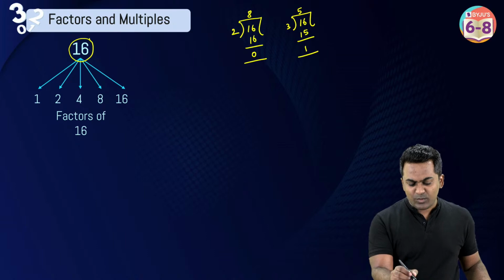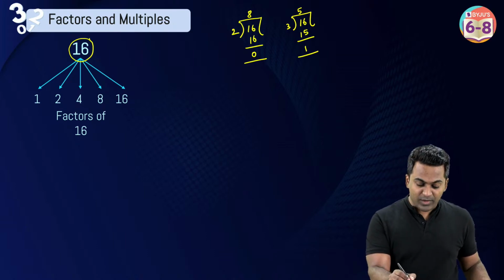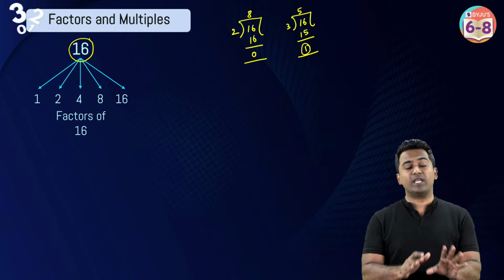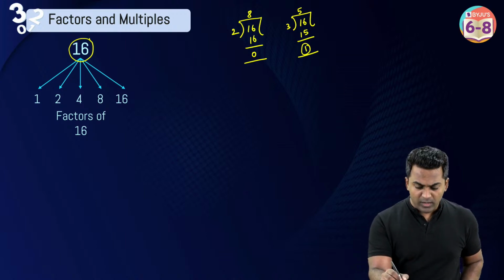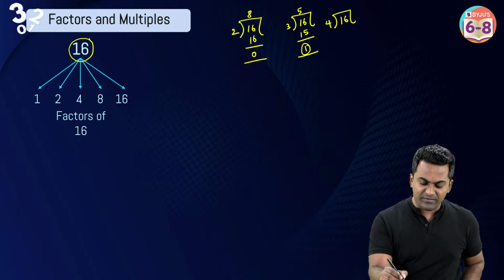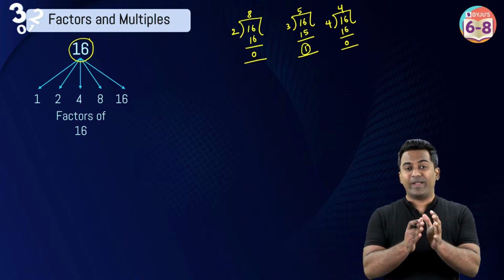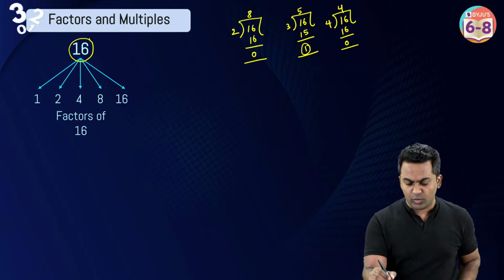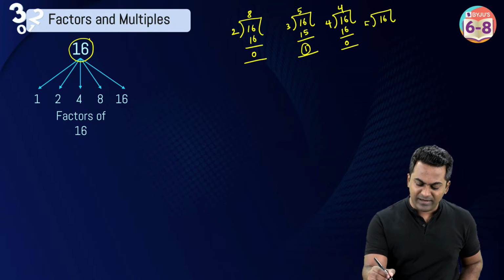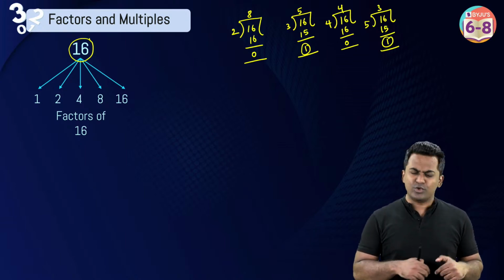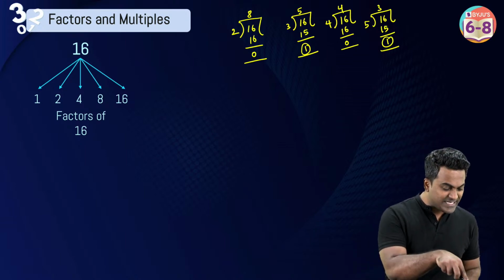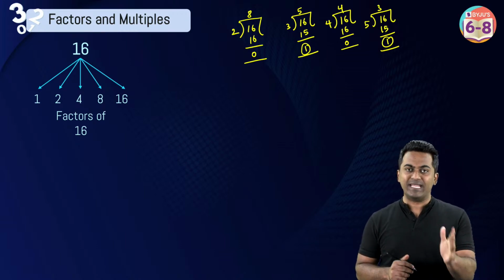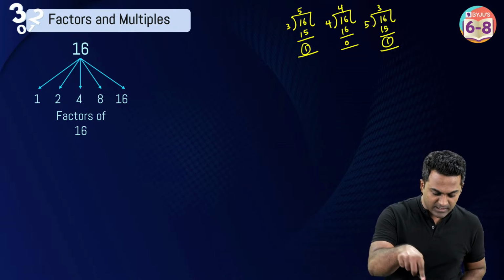All right. So this is the reason why, since 16, when I divide it by 3, the remainder is 1, we say that 3 is not going to be a factor of 16. But 4 perfectly qualifies, right? 16, when I divide by 4, 4 times 4, 16, and as you can see, again, the remainder is 0. So when a number is divided by its factors, the remainder is 0. Again, 5 is not going to be a factor as well, because 16 when I try to divide it by 5, as you can see, 5 times 3, 15, I am getting a remainder of 1. So likewise, if you try to figure out the factors of 16, these are going to be the factors 1, 2, 4, 8, 16. Okay, so we understand what factors are, right?